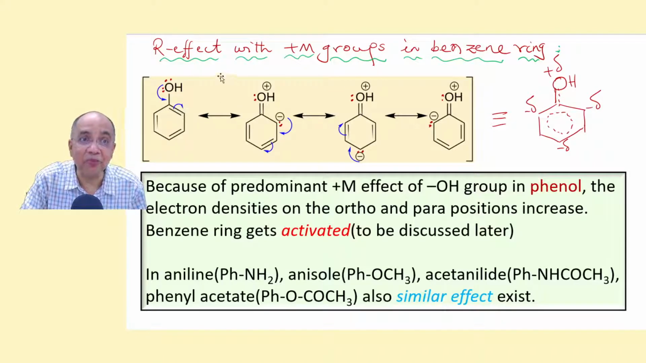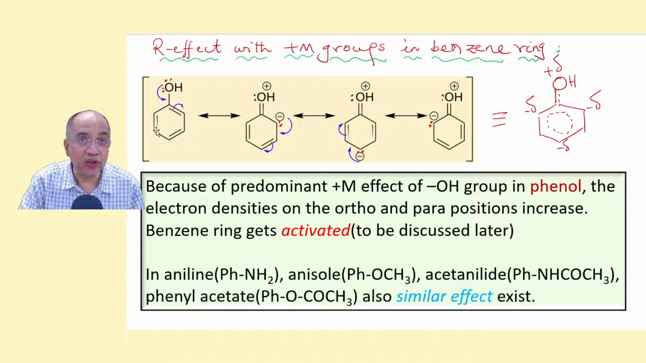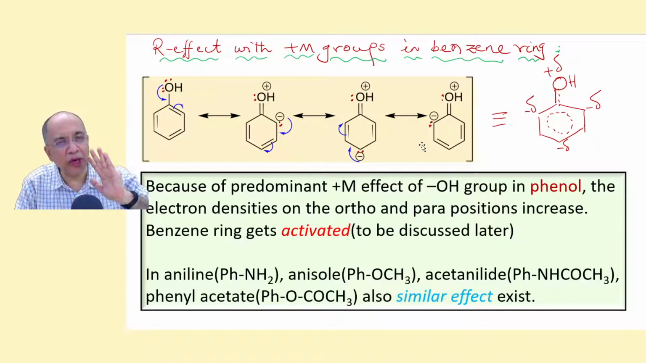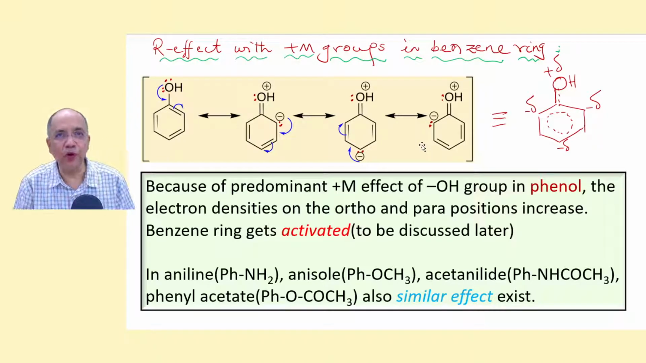Plus M, electron pushing. I-wise it is minus I, but M-wise, R-wise it is plus R or plus M, which is more dominant here in this case than minus I. So there is a net increase in electron density at the ortho and para positions. We have drawn the resonance structures for these compounds quite confidently in our previous programs, 4A, 4B.